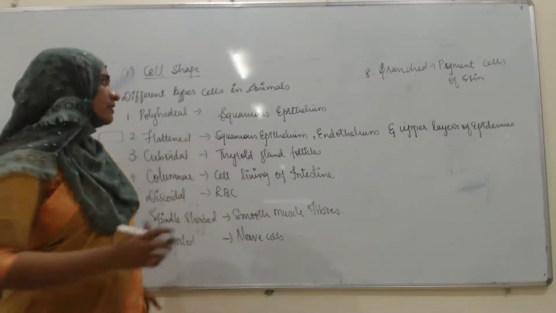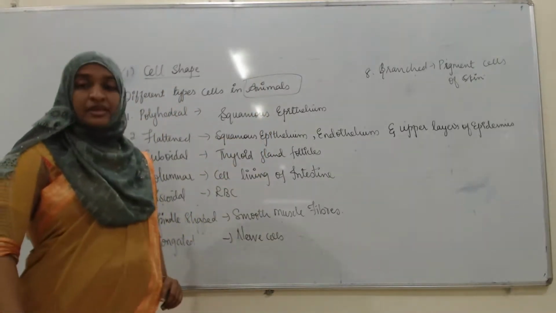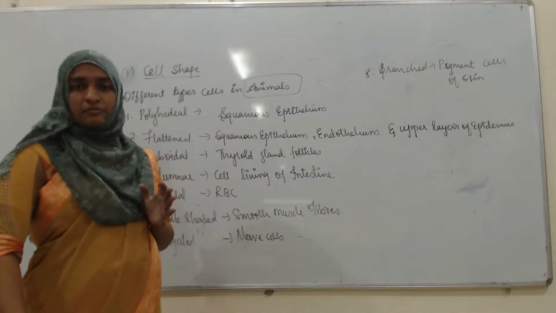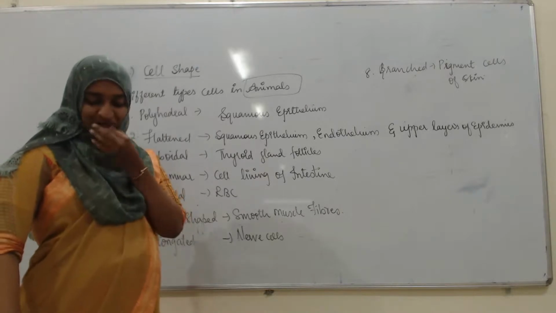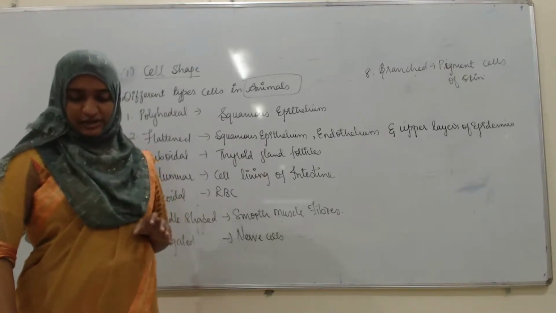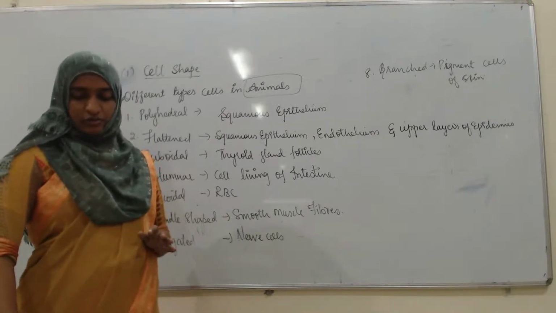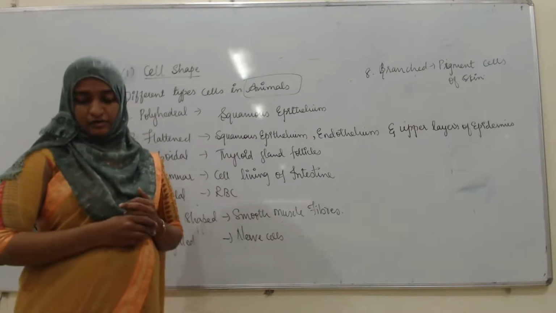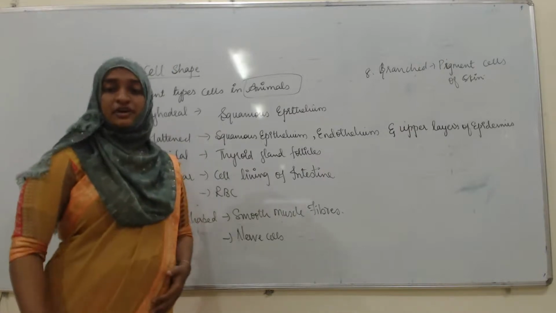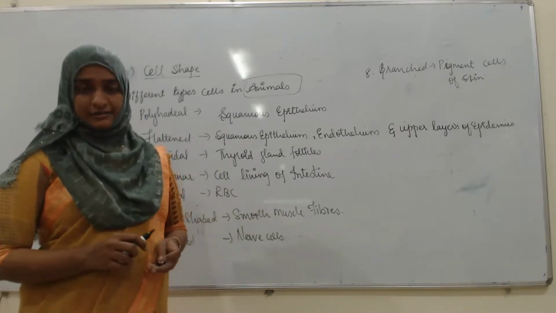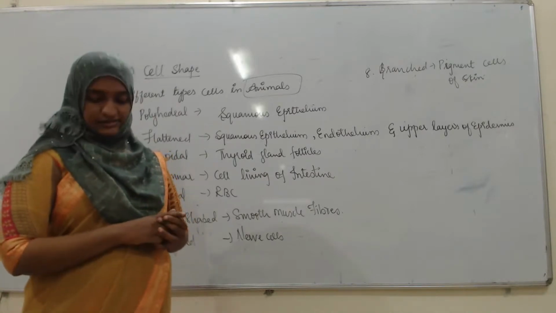These are all cells in animals, not in plants. What about plants? In plants, the cell shape also depends on the function of the cell. For example, glandular hairs on the leaf, guard cells of stomata, and root cells have special shapes. Depending on their function, there will be different shapes in plant cells. Next, we come to the next character, the cell size.